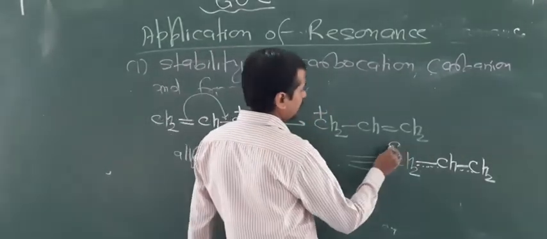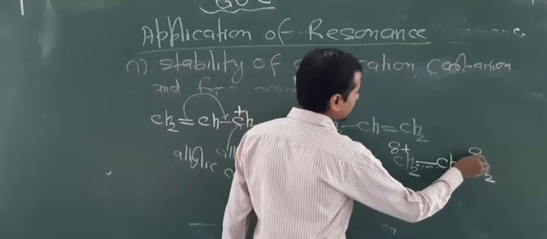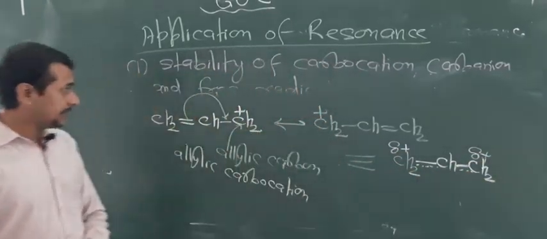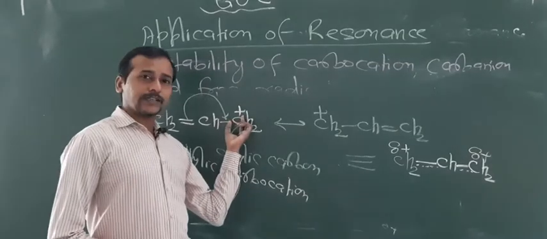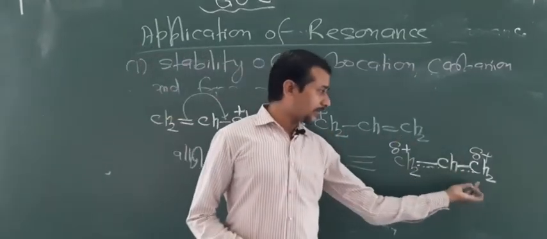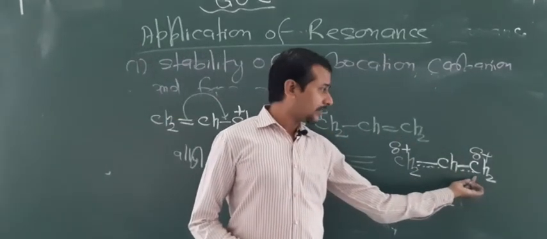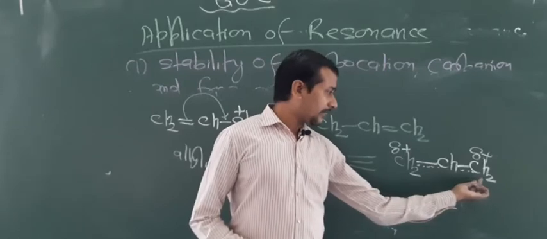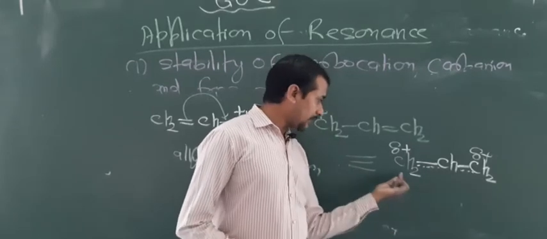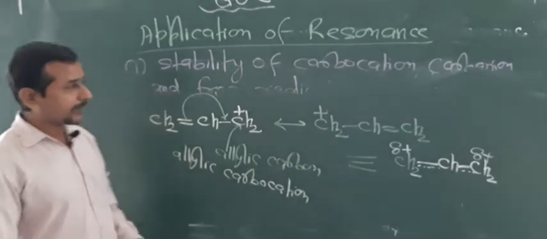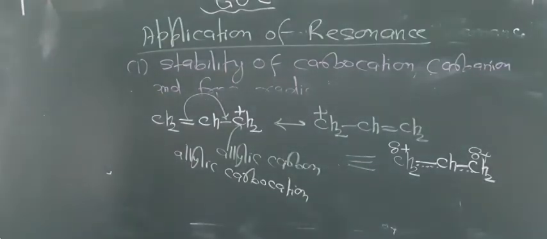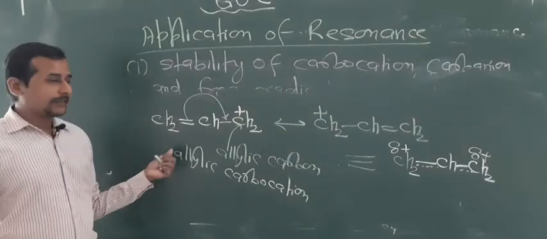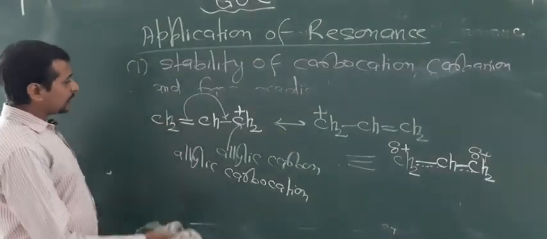Now you can write the charge like this: slightly positive charge and slightly positive charge. Because here one positive charge moves over two carbon atoms, so one gets plus half and one also gets half plus charge. So that's why they get partial double bond character and also partial charge. So by this way, resonance also stabilizes allyl carbocations.